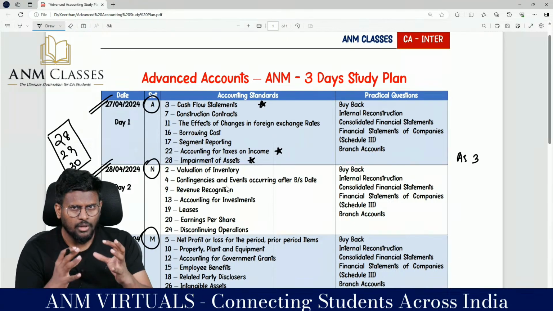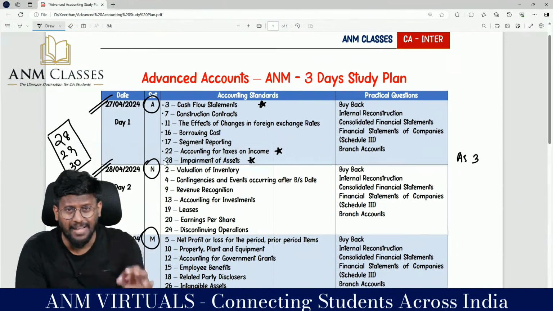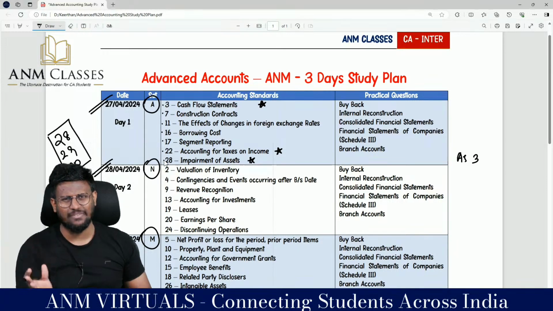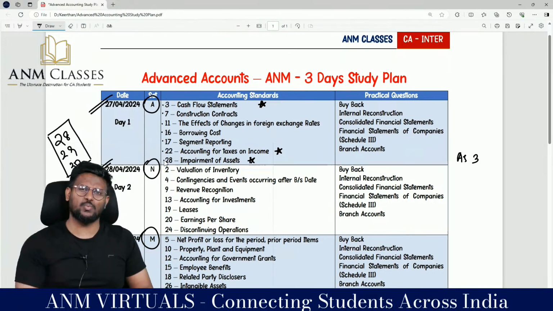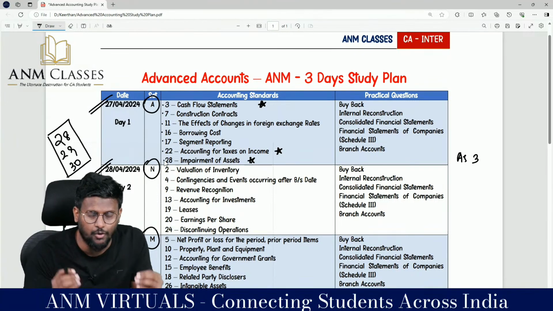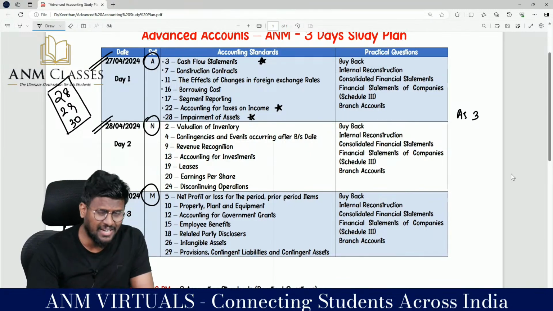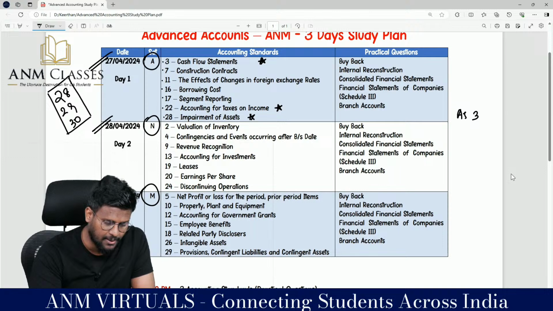So for day 1 I have given 1, 2, 3, 4, 5, 6, 7. Prepare 7 AS. That means 7 into 3, 21 AS we can prepare in 3 days. This is a 3-day study plan for advanced accounting. And set number 2, that doesn't mean that this is B category AS. Even in this, A category AS is there.